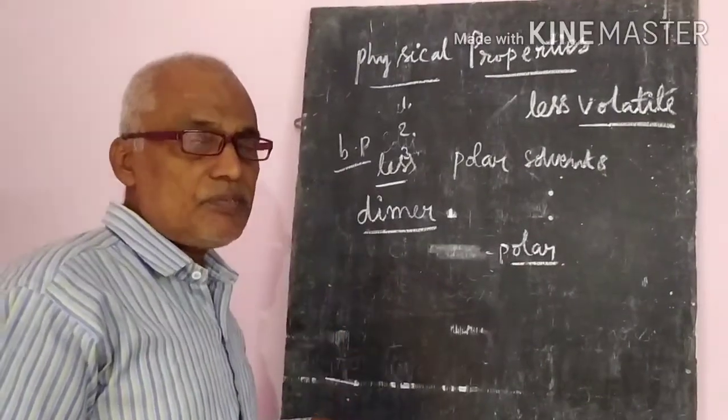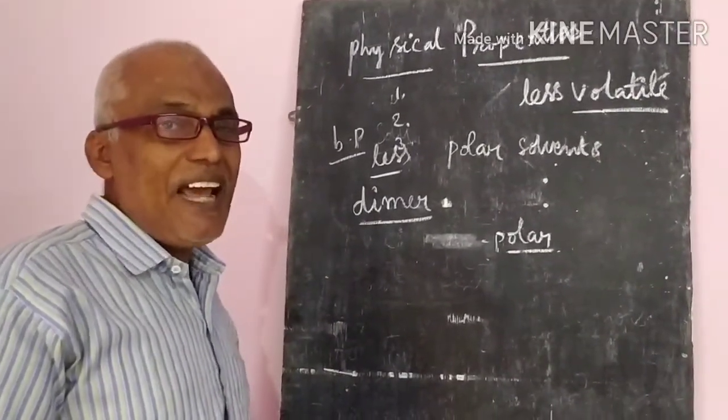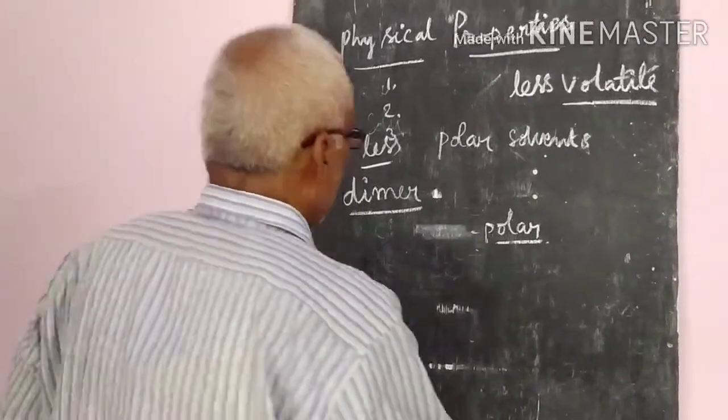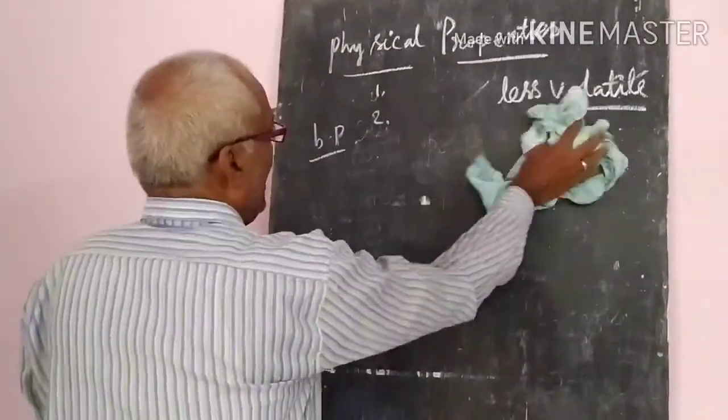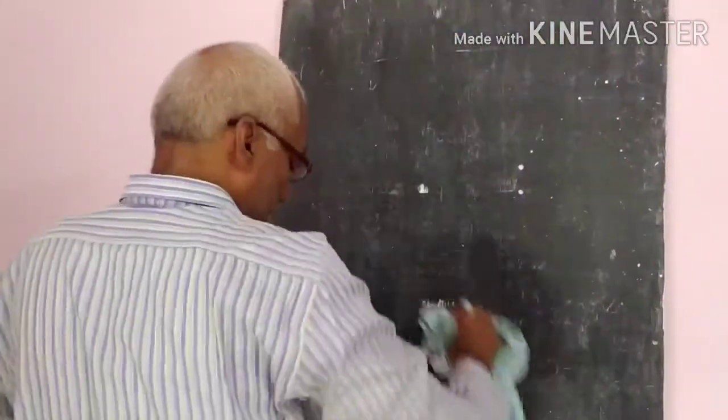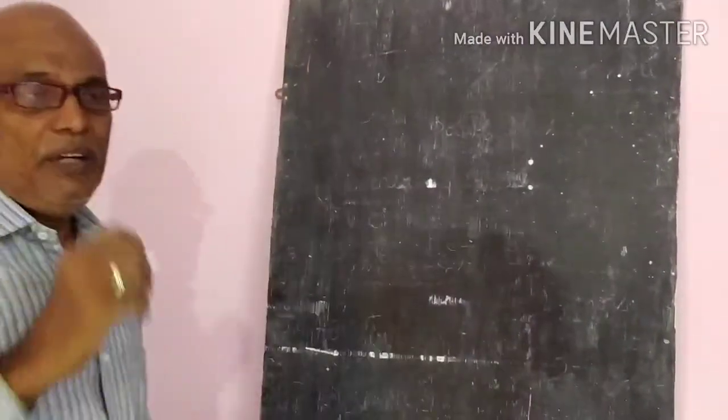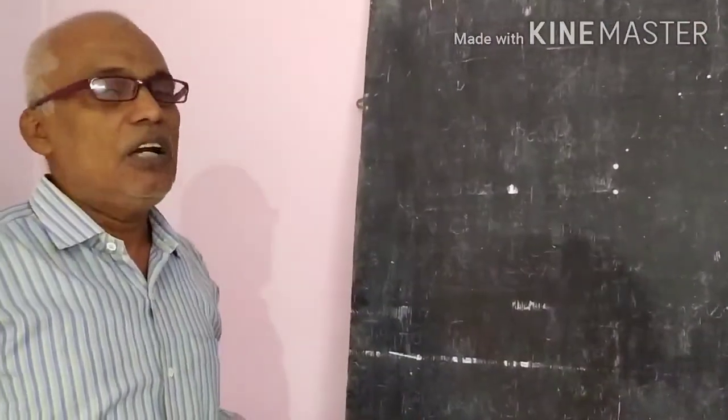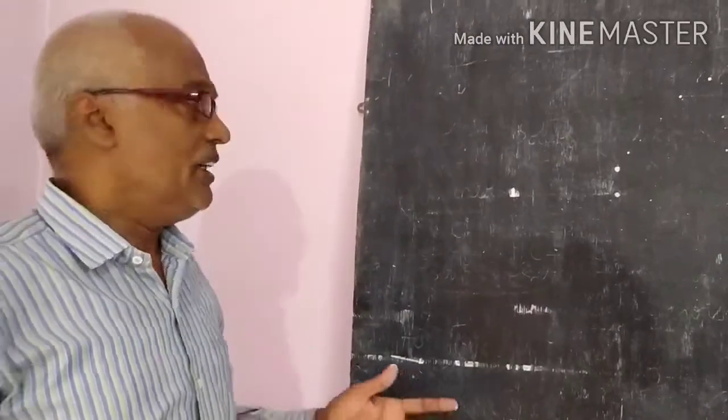Now we will take the chemical reactions. That is the most important part. Already we know that since it is an acid, if it reacts with a base, salt and water will be formed. That is the first one.